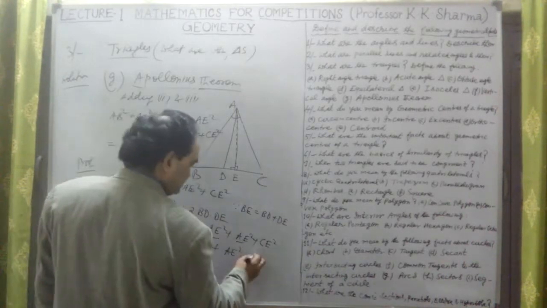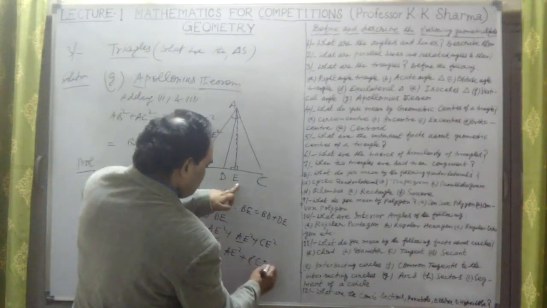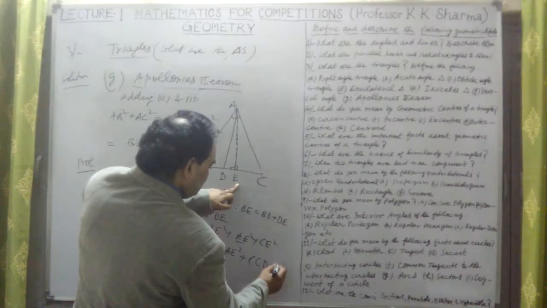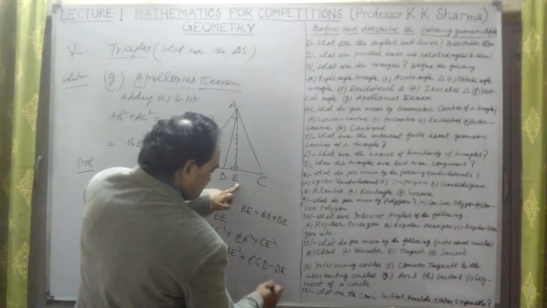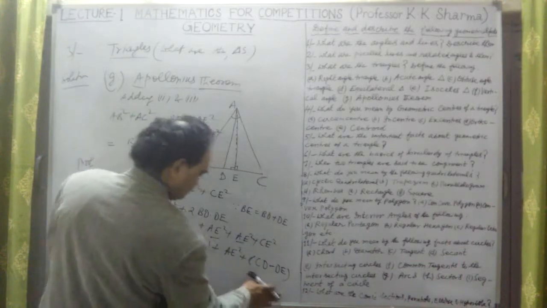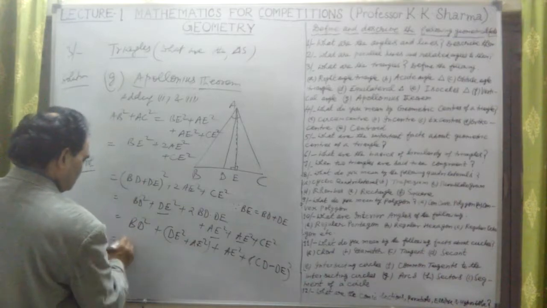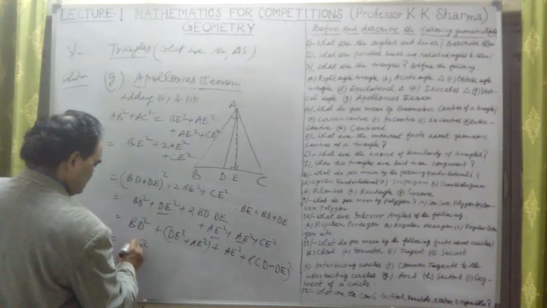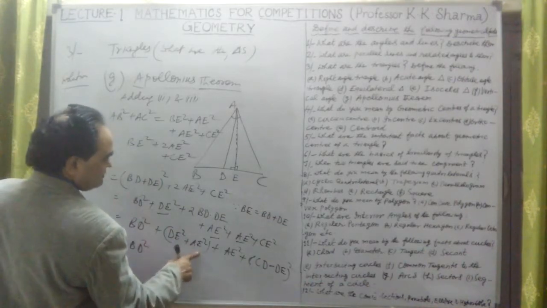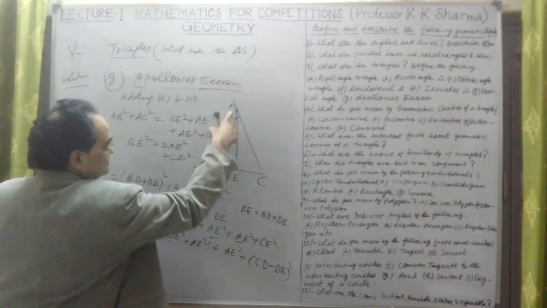But before that, let me write here, CE means CD minus DE. Okay, let's take this whole square. So from here we get CD square. Now DE square plus AE square is AD square.